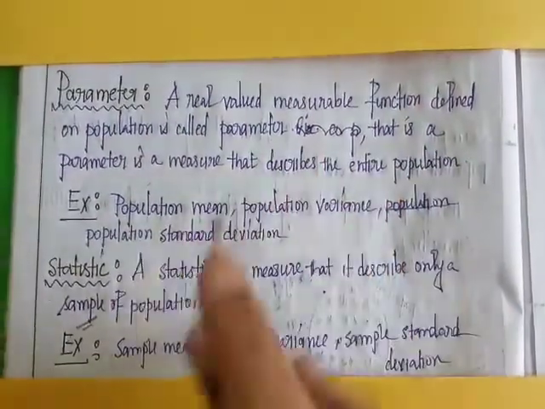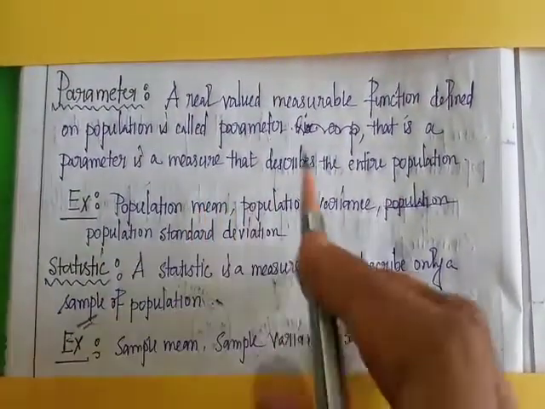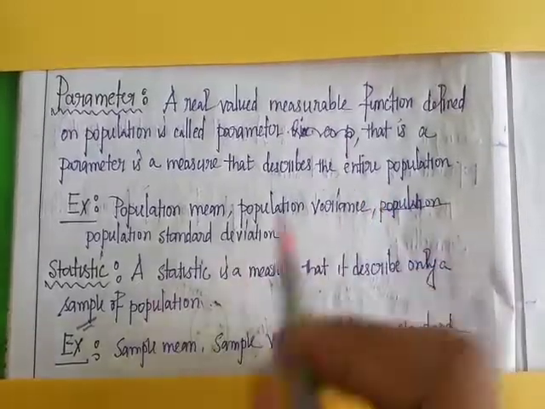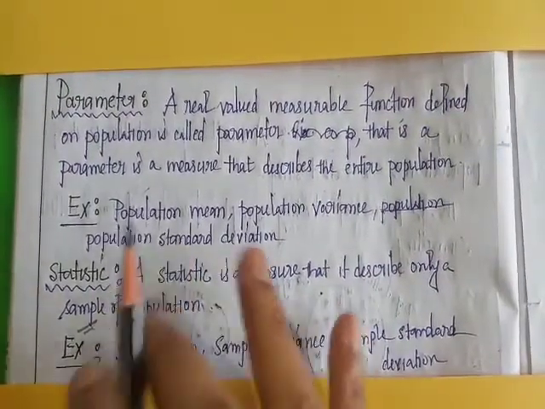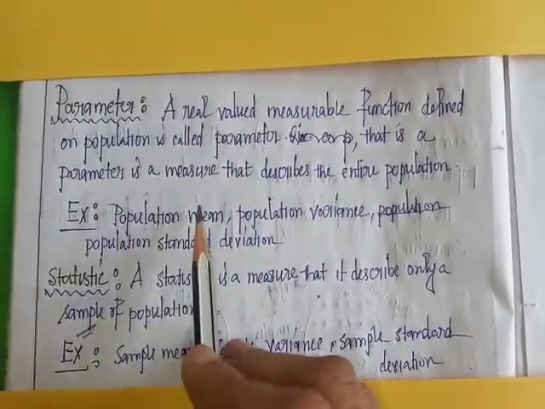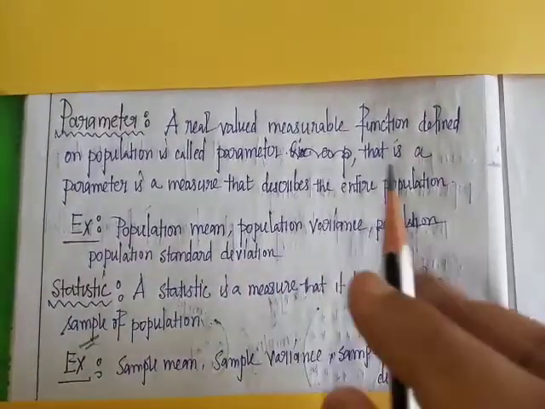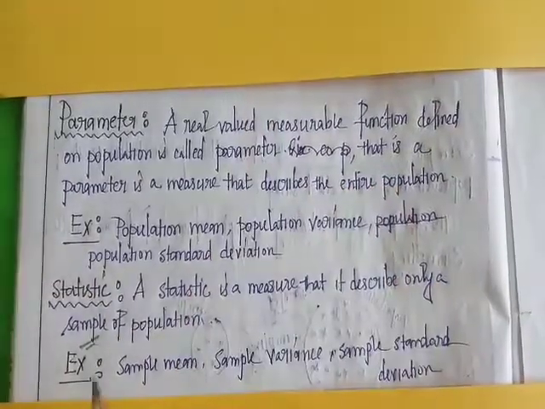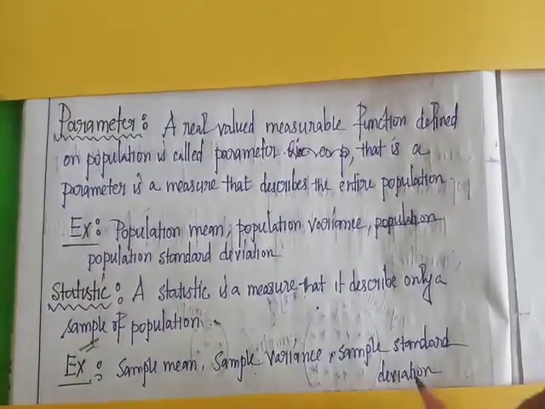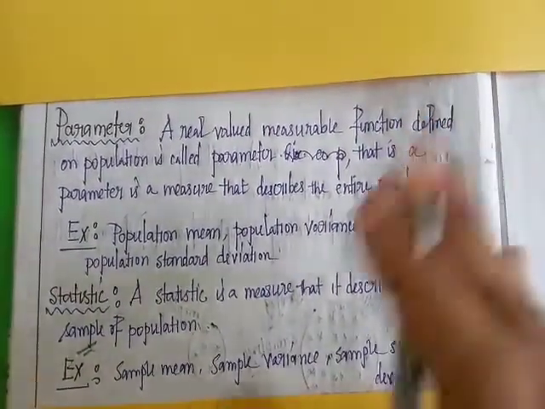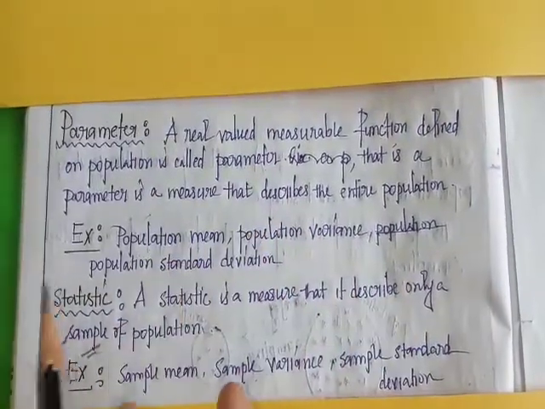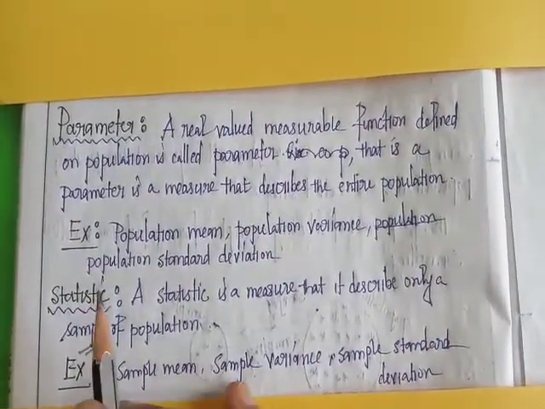Please remember this: a parameter represents the entire population and a statistic represents the sample. Population mean, variance and standard deviation are examples of parameters, and sample mean, variance and standard deviation are examples of statistics. Statistic, singular, not statistics.